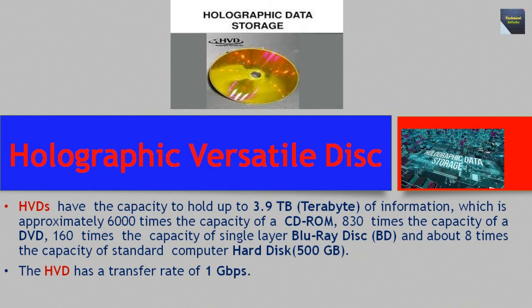HVDs have the capacity to hold up to 3.9 TB of information, which is approximately 6,000 times the capacity of a CD-ROM, 830 times the capacity of a DVD, and 160 times the capacity of a single-layer Blu-ray disc. Also, it is about 8 times the capacity of a standard computer hard disk, which is near about 500 GB. The HVD has a transfer rate of 1 Gbps.